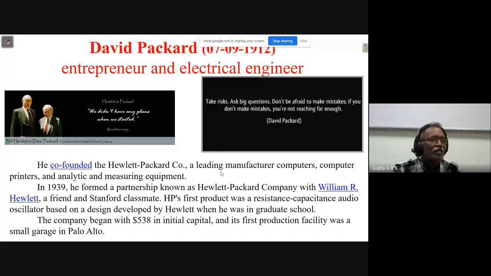The leading manufacturer of computers, computer printers, and analytic and measuring equipment. In 1939, he formed a partnership known as Hewlett Packard Company with William R. Hewlett, a friend and Stanford classmate. HP's first product was a resistance capacitance audio oscillator based on a design developed by Hewlett when he was in graduate school. The company began with $538 in initial capital, and its first production facility was a small garage in Palo Alto. Now they became a huge company, HP.